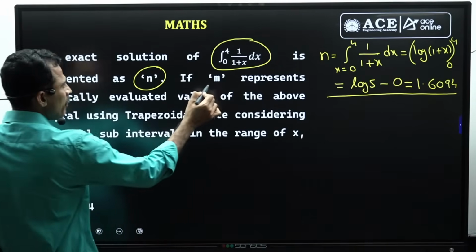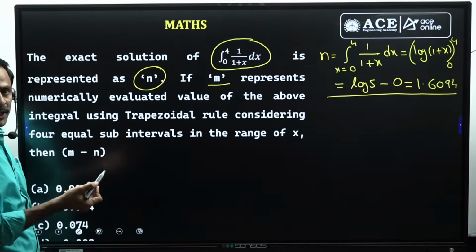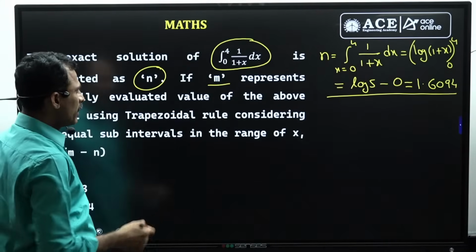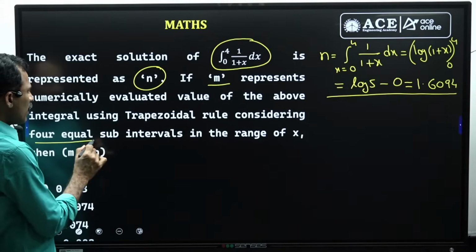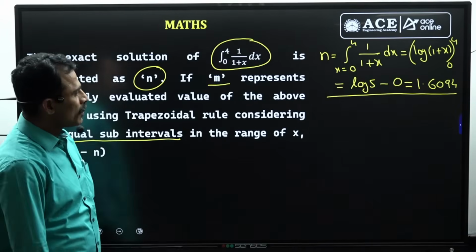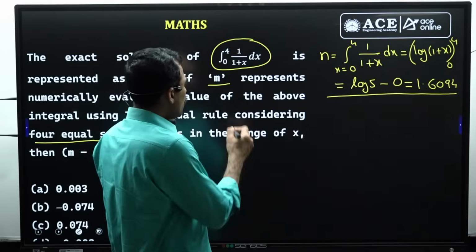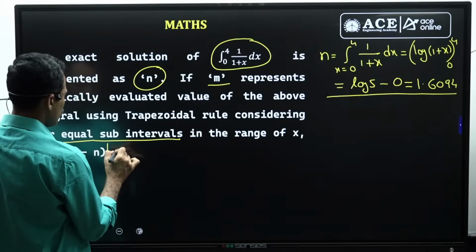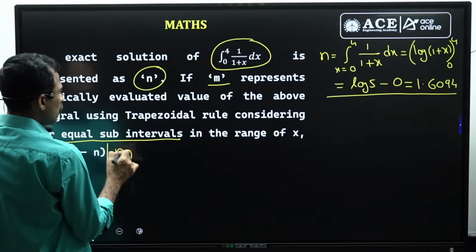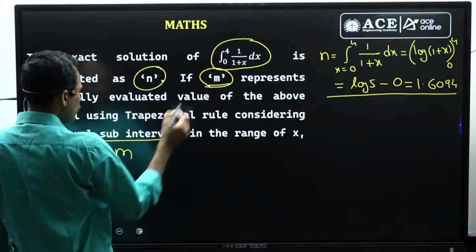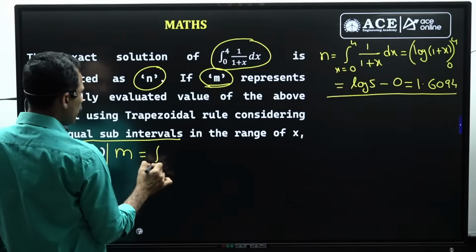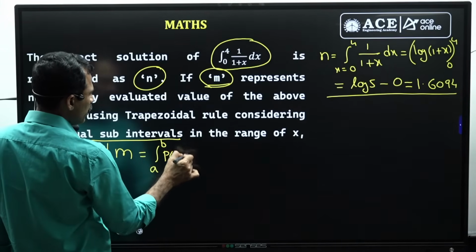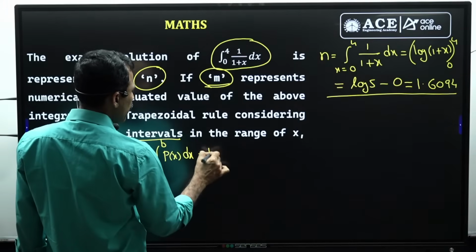Next, m represents the numerically evaluated value of the above integral using the trapezoidal rule, considering 4 equal sub-intervals. So the number of intervals is 4. Now according to this trapezoidal rule, the formula is given by, and this is represented like this, m. So m equal to integral a to b of the approximated polynomial p of x dx, and this is given by h by 2.